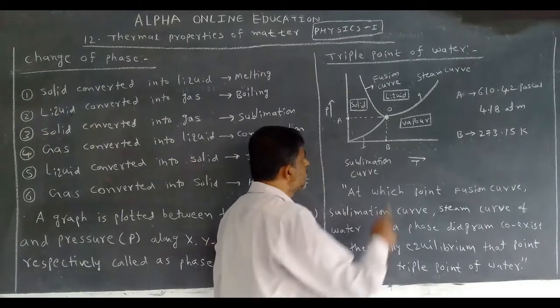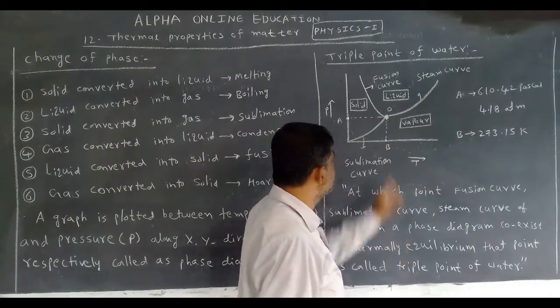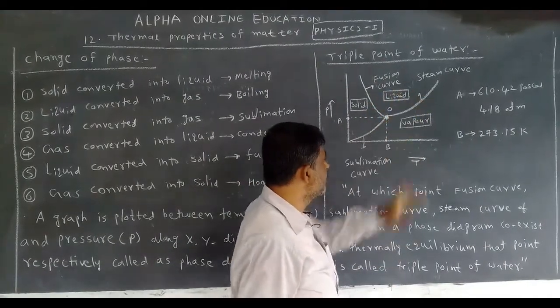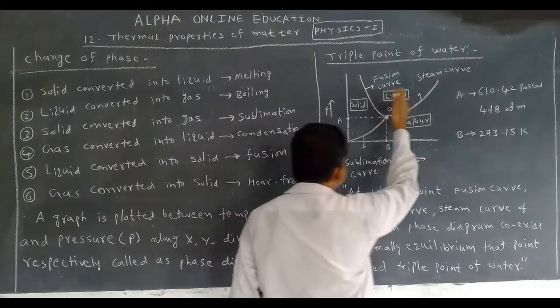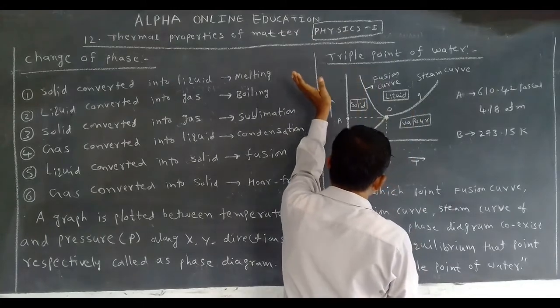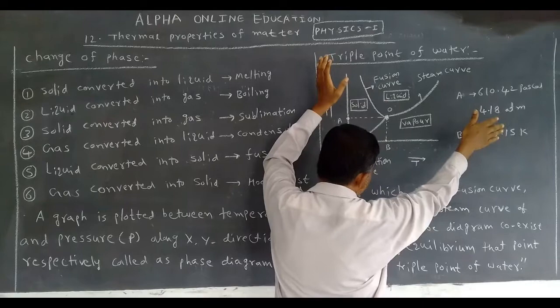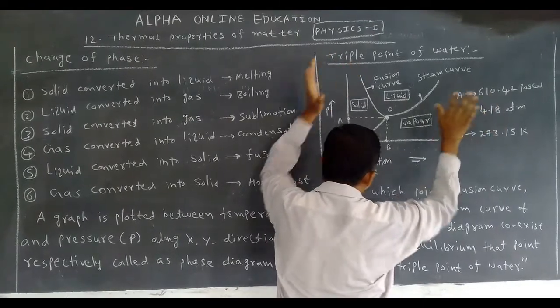If the temperature is more than 273.15 Kelvin, the water is available in liquid form. Now let us see the next curve. On the left side, the water is available in liquid form. The right side is available in which form? Gaseous form or vapor form.